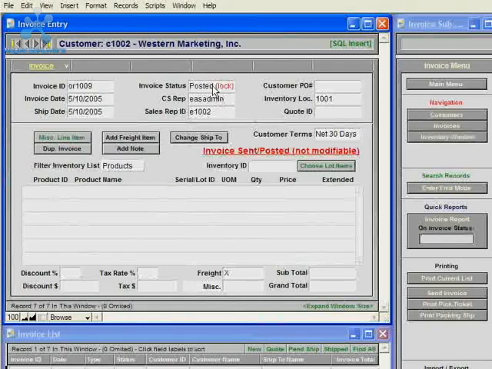And then once a record has been posted, it's no longer modifiable except by a person with an admin level password. So the record is basically locked to basic data entry users.